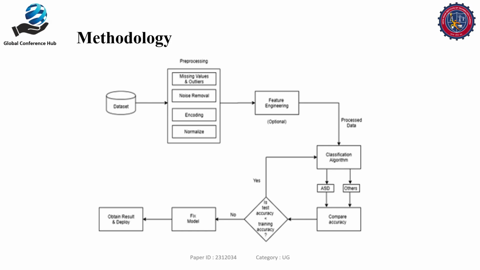Then this is the methodology of the project. We have trained the dataset. The dataset was pre-processed, like removal of noises, missing values, and encoding and normalizing the given datasets for feature engineering, and then the data is processed and classified by the algorithm. We have classified the dataset using the random forest algorithm, so it was divided into ASD is there or not. If yes, it will fix the model and the result will be published. If no, it will fix the model and apply the project.